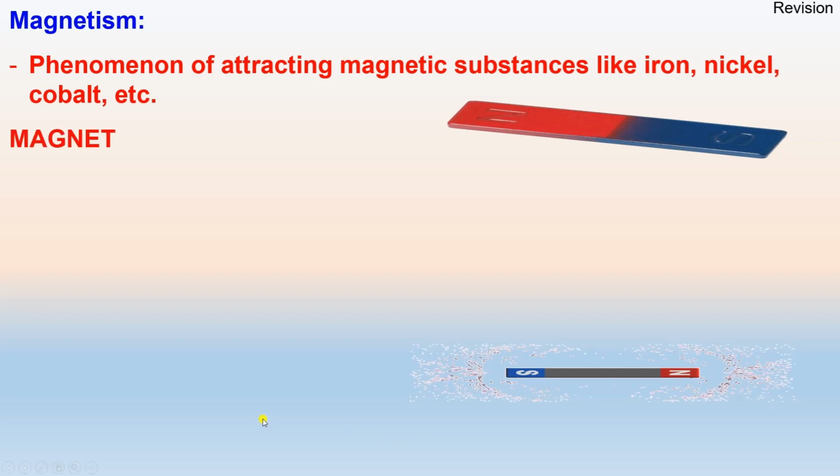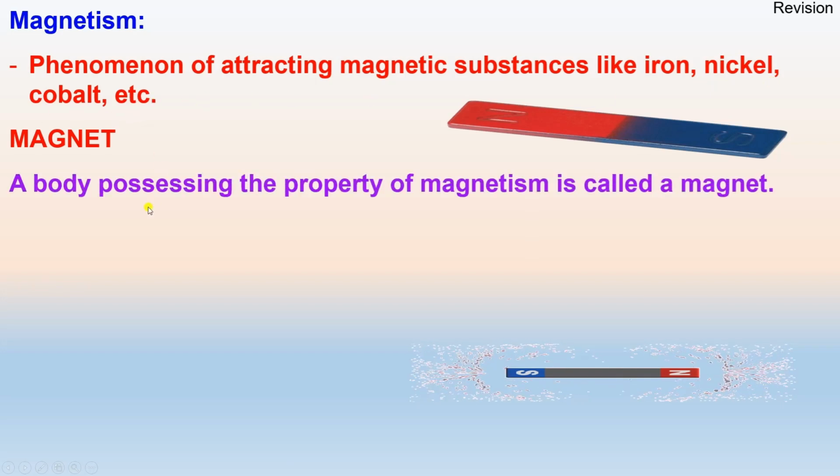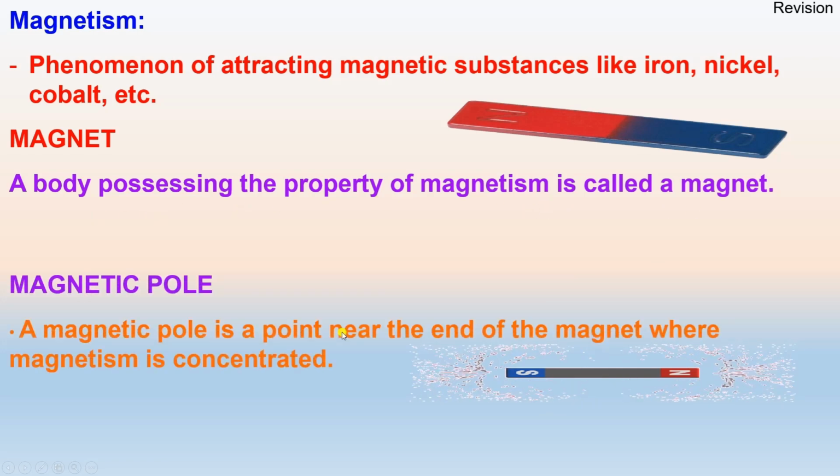We also have discussed some phenomena of magnetism. What is magnetism? The phenomenon of attracting magnetic substances like iron, nickel, cobalt, etc. That is magnetism. And what is a magnet? A body possessing the property of magnetism is called a magnet. What is a magnetic pole? A magnetic pole is a point near the end of a magnet where the magnetism is concentrated.